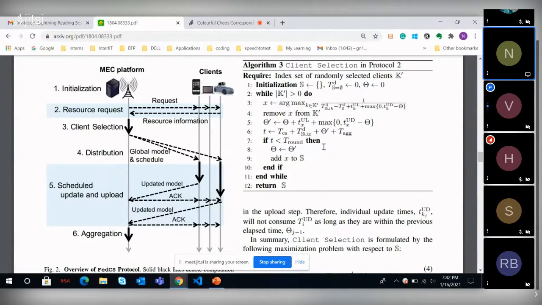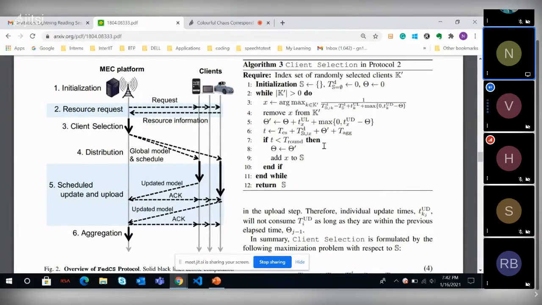Because you can see in the diagram nearby, each FL cycle would be this complete resource request, client selection, distribution, schedule and update, upload and aggregation. So every client selection would start with randomly selecting k points, and then it will do all these steps in between from those.